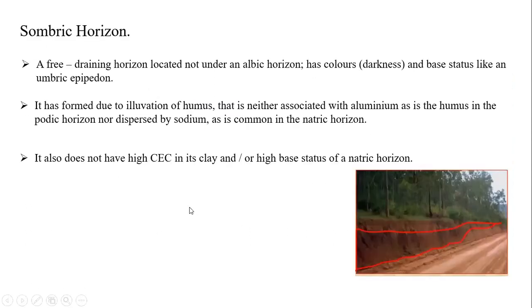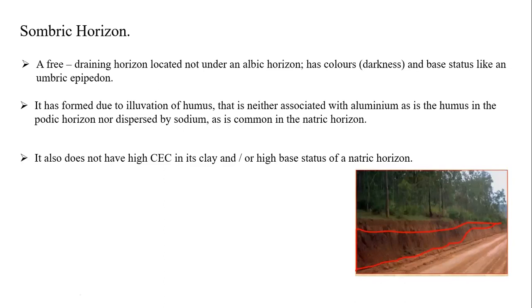Another one is the sombric horizon, students. Sombric is a freely drained horizon located under the albic horizon. In color, it looks dark, and its base saturation is like an umbric epipedon. It will just look like umbric. If you see any temperate area, in road constructions, you can see this type of difference, some small difference. It is formed due to the illuviation of humus, which may or may not be associated with aluminum.